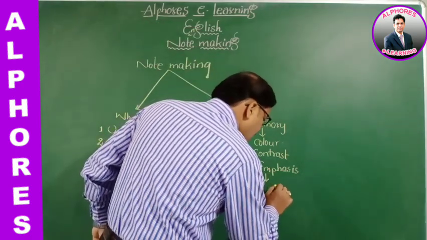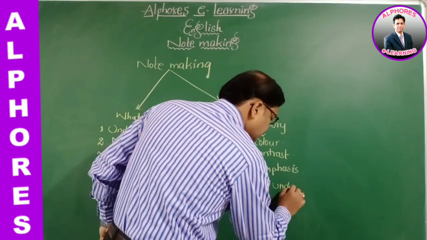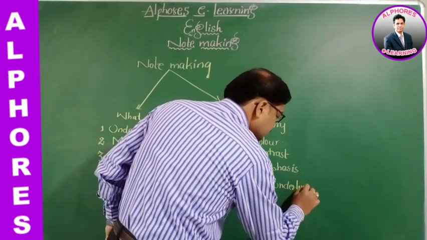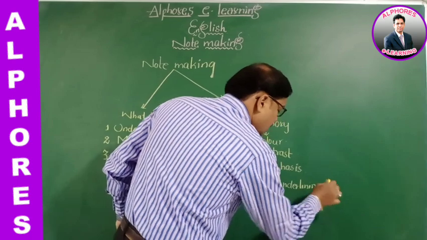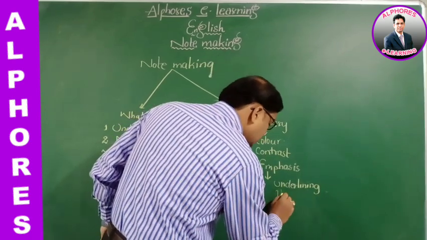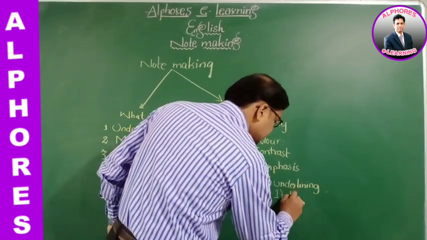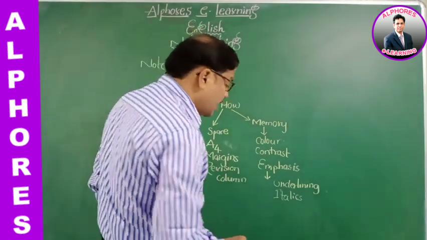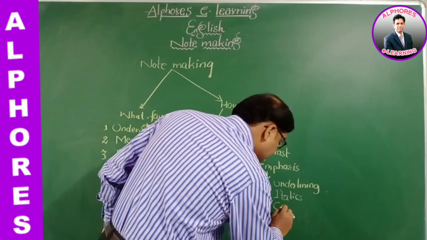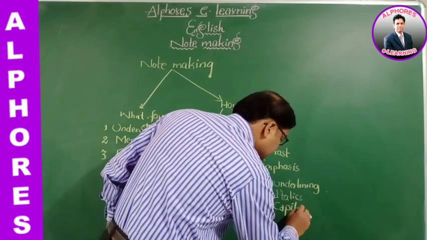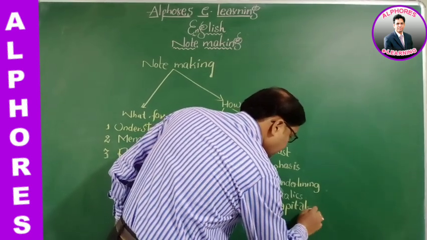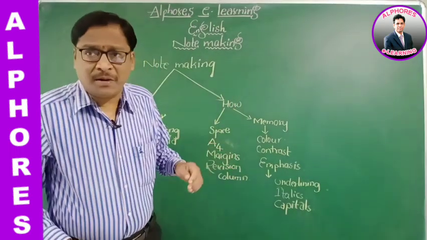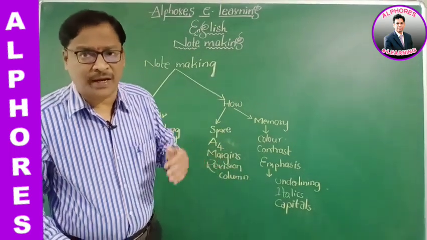Number 1, underlining. Number 2, italics, using italics, slant letters, and the other one is the capitals. This is the process of note making.